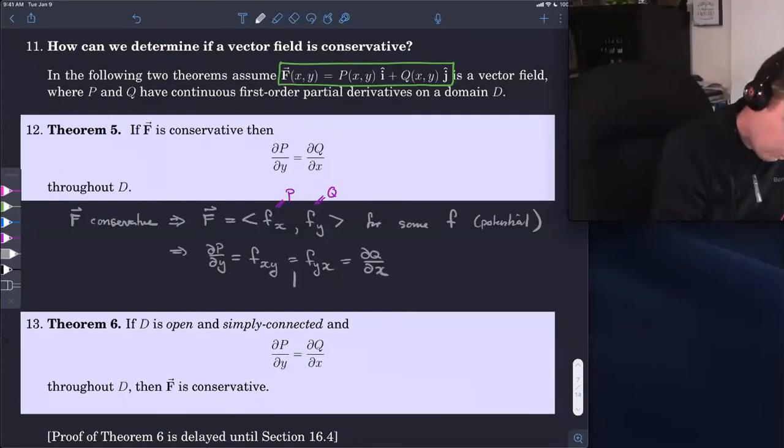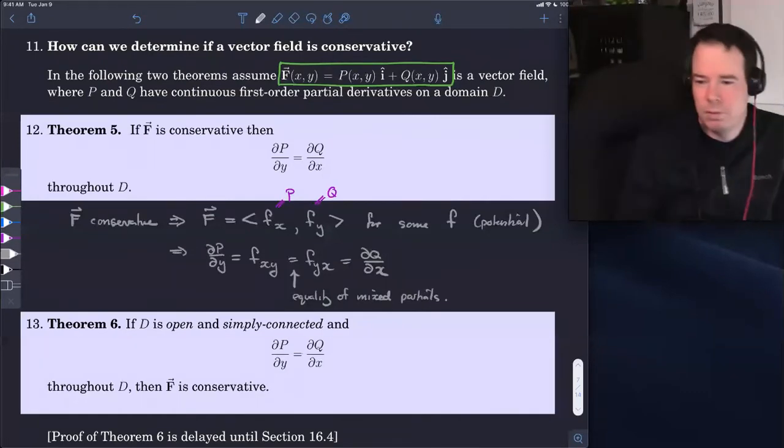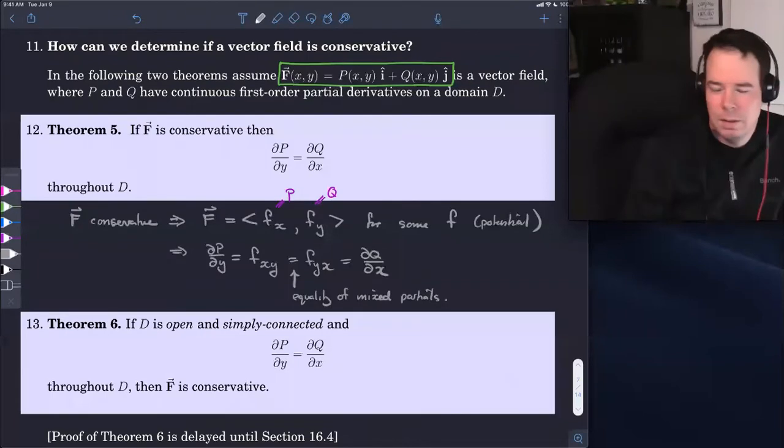And they're equal because we have equality of mixed partials from way back in the section where we looked at partial derivatives. So these two mixed partial derivatives are equal, and that means that the y derivative of the x component is equal to the x derivative of the y component.